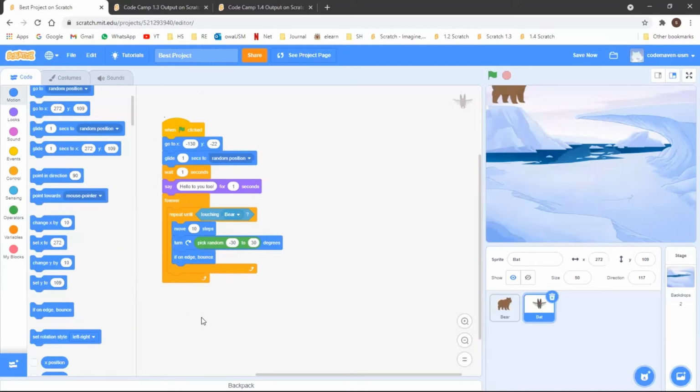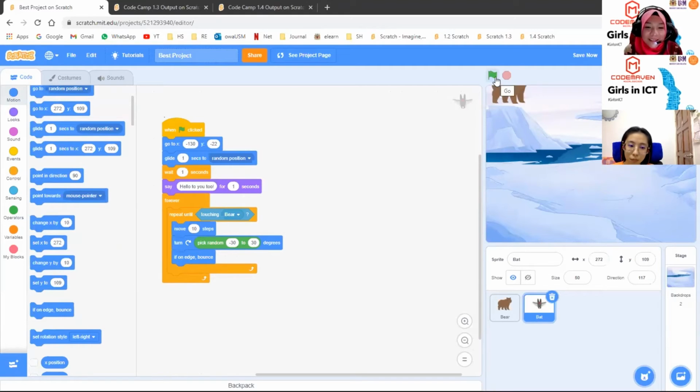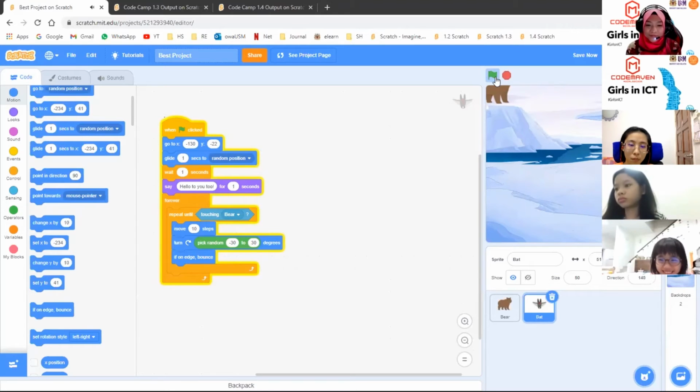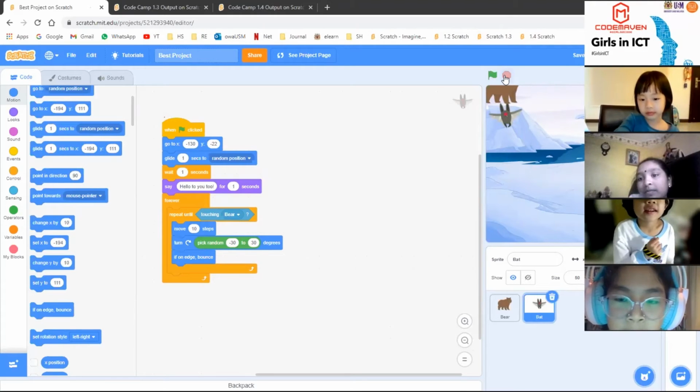So I'm setting this condition. What does this mean? In the repeat block, the bat will move 10 steps, go left and right 30 degrees, but if it hits the edge of the stage, it will bounce back. Let's see. Can you see? Now the bat is not going outside from the stage area. It limits the movement inside the stage area.